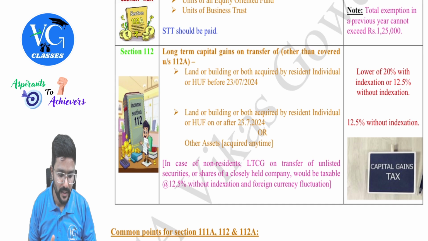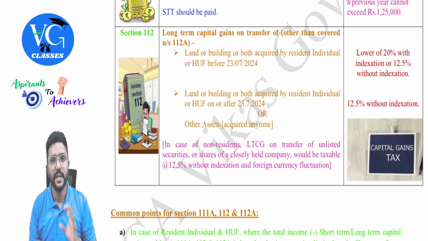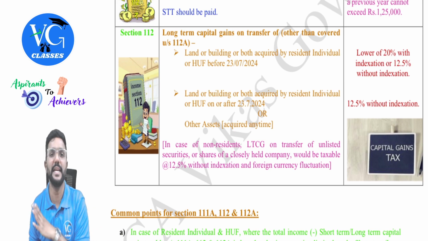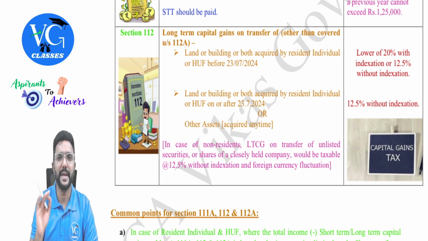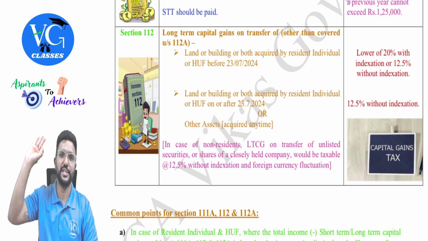Okay, sir. Then coming to section 112, if there is a long-term capital gain on the transfer of any other asset other than LEFT, then it is covered under section 112. And long-term capital gain will always be special in nature, guys.